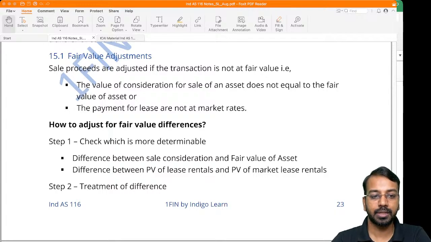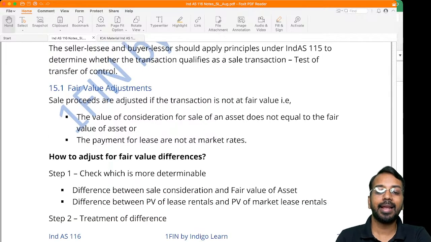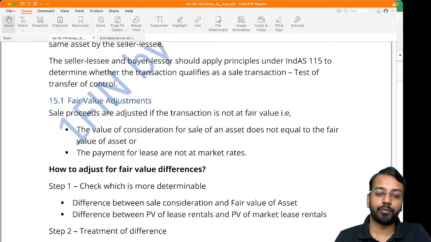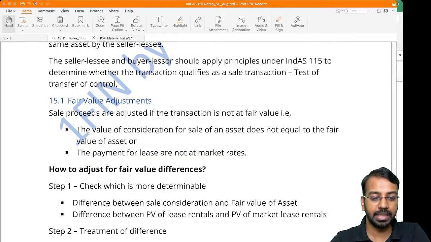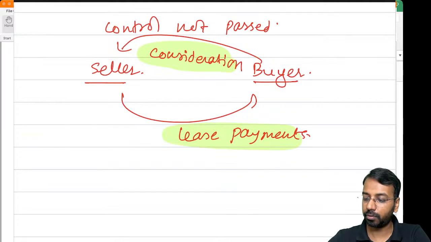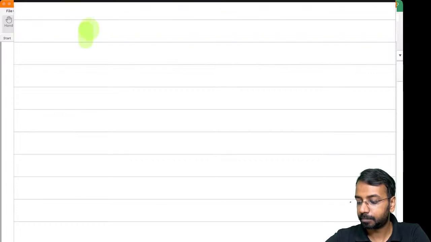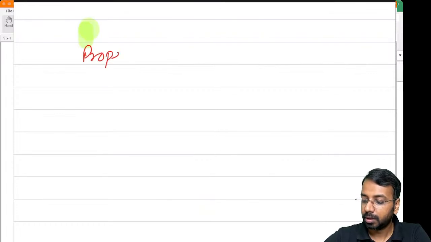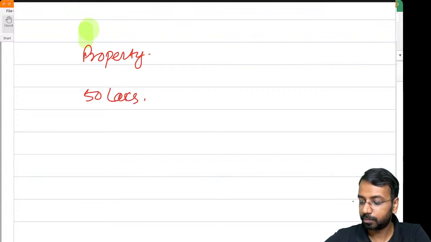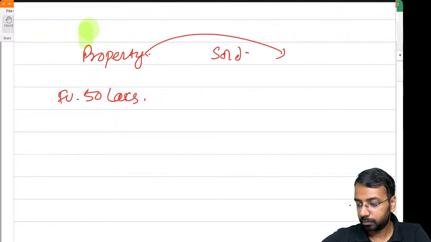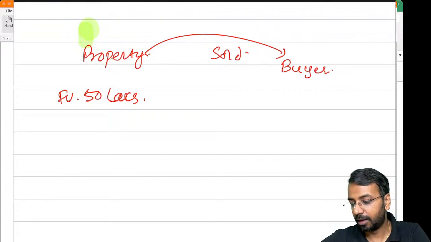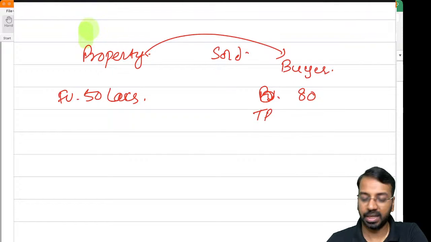Now, sometimes the sale proceeds may not be equal to fair value. So I have a question for you here. Please answer so that I get to know that you are following whatever is being taught. I have a property which is worth 50 lakhs fair value, sold to the buyer, transaction price 80 lakhs.